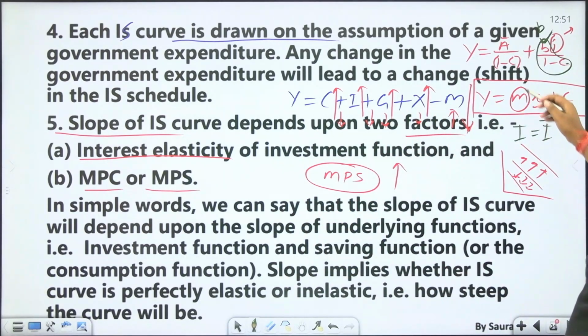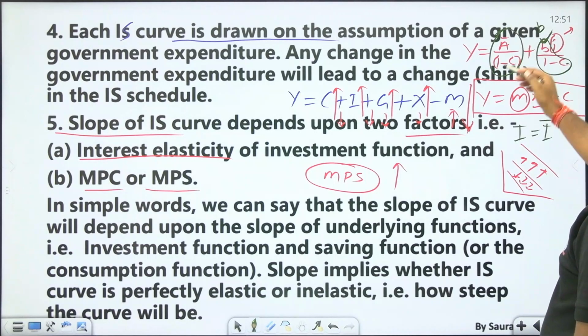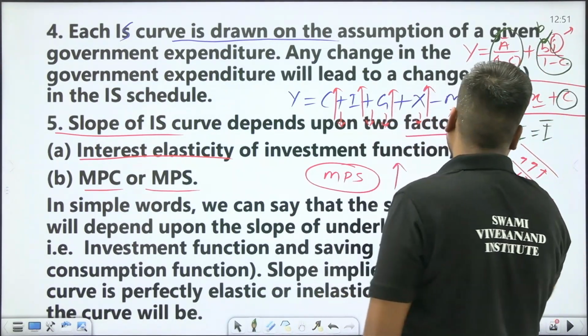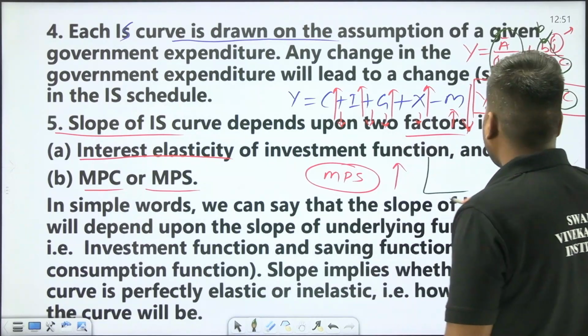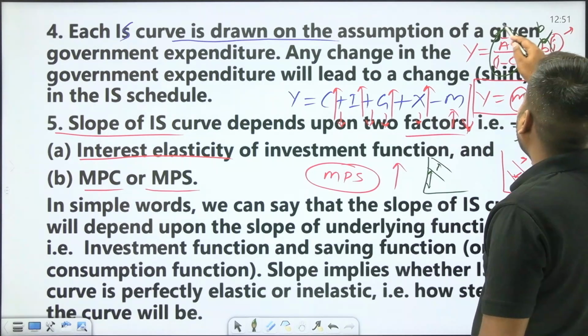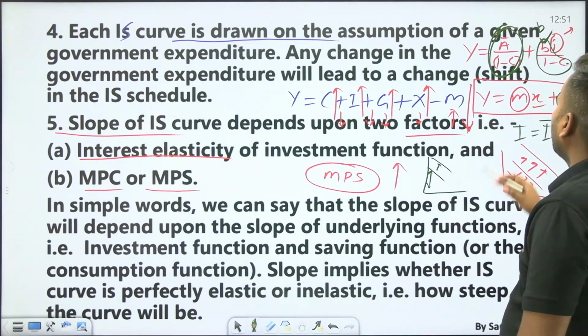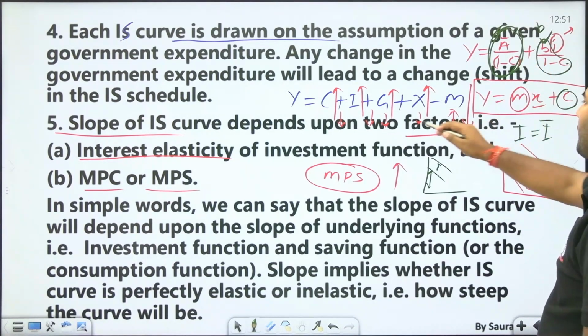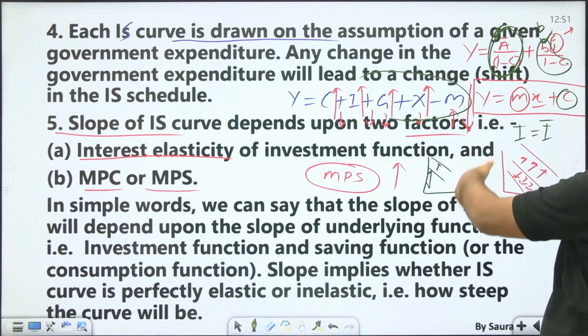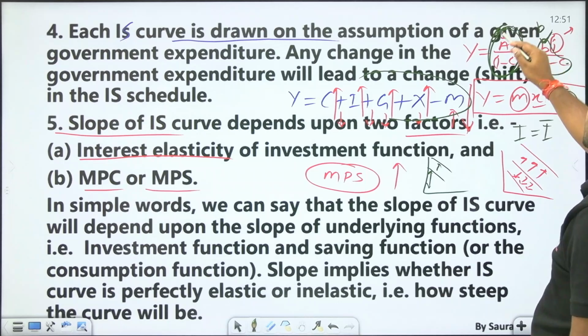And this is the vertical intercept, like this. If the IS curve is there, this is the value of this, so it will be shifting rightward when overall this value is more. So this was another concept. Apart from this trick, from here you can know where the IS curve will be increasing, meaning overall this value should be increased.